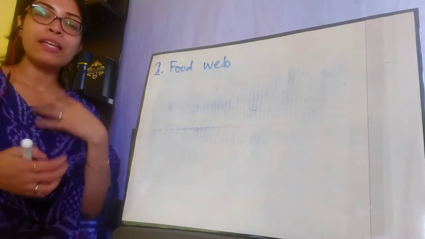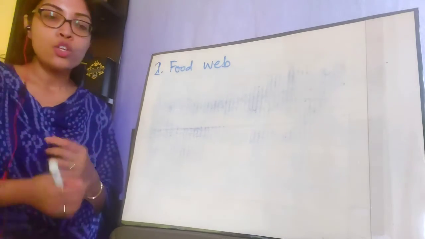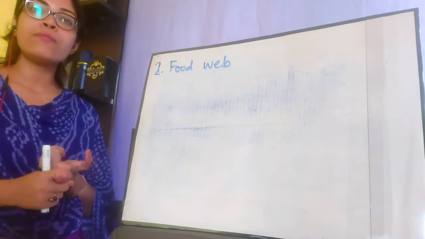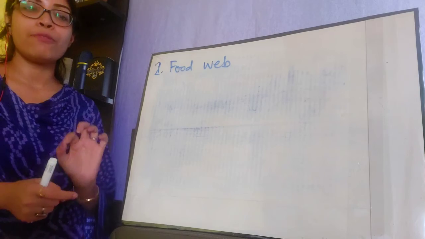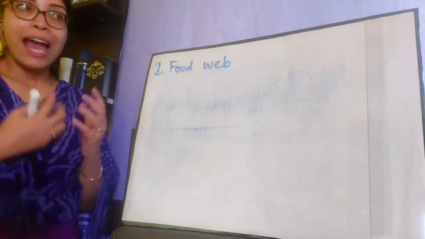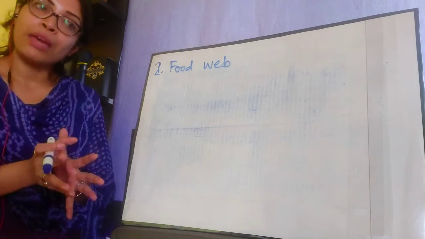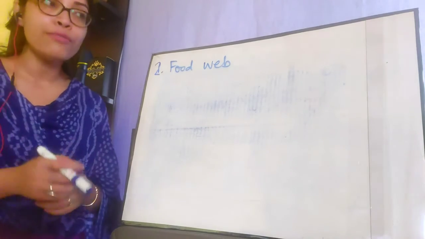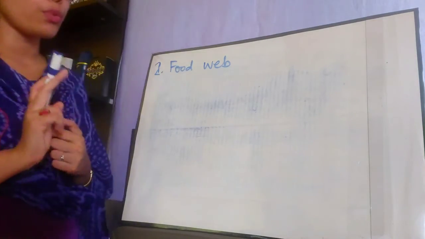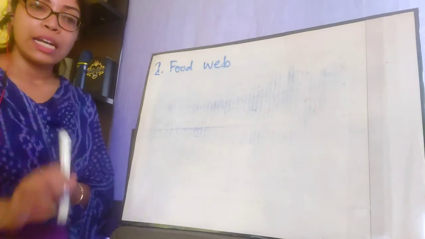Human beings eat different kinds of things. So in the forests also, or in any ecosystem, one organism will not depend on one particular type of food. It will obtain nutrition from different sources, and that is what forms the food web. So food chain is not the realistic way to transfer energy. Food web is more realistic and more common. We will discuss further about food web in the next video. Thank you.